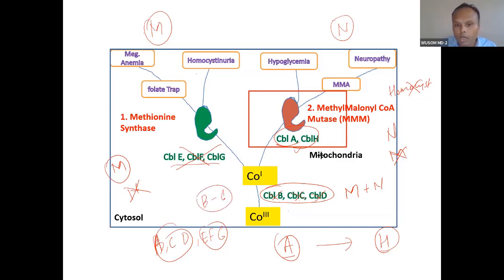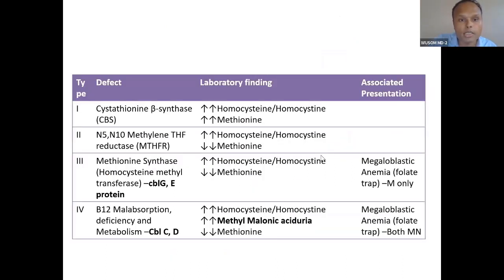Here N will also be present without M. So understand from this picture. Now let's see the homocystinuria types. So we have done this very important type, cystathionine beta synthase deficiency, homocysteine degradation.